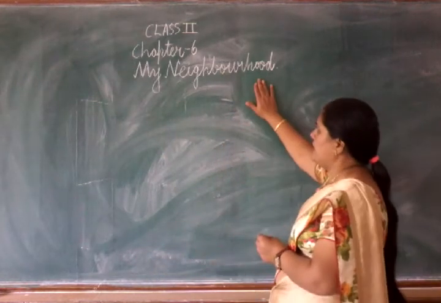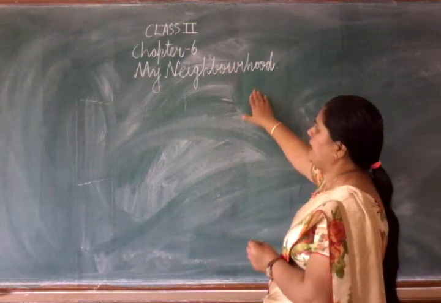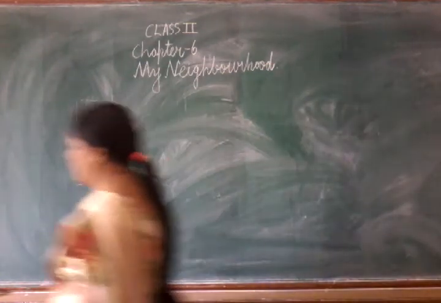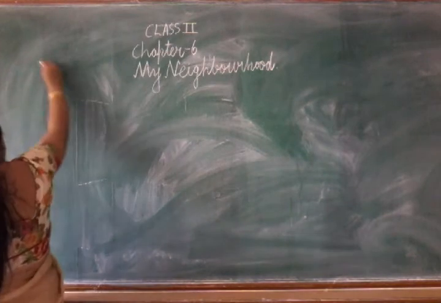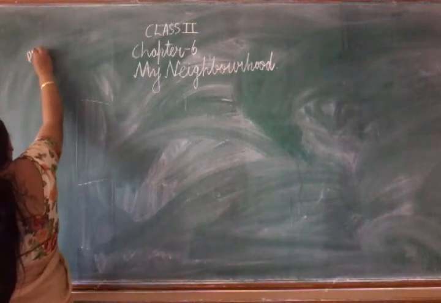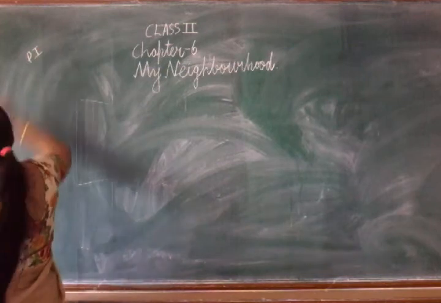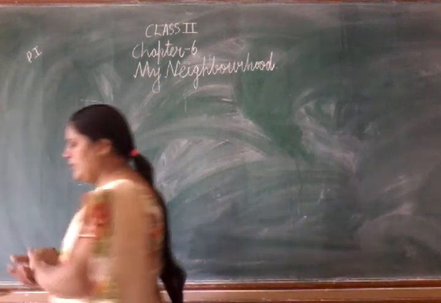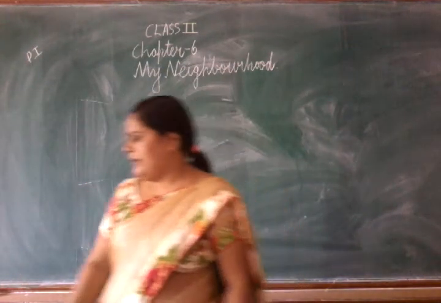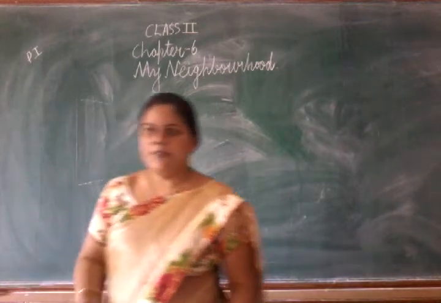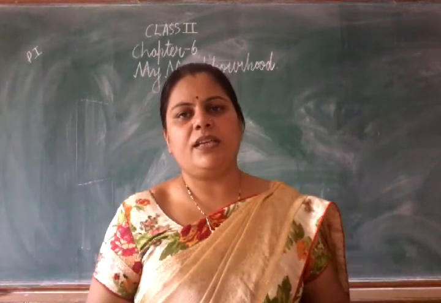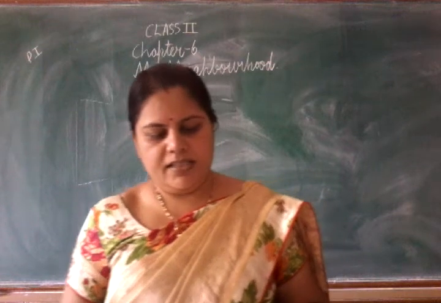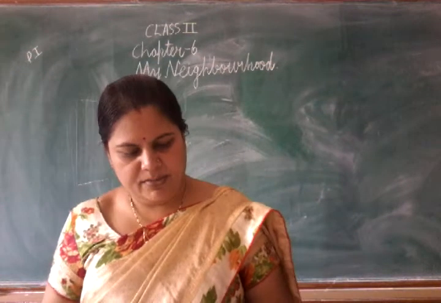We are going to start today chapter number 6, My Neighborhood. This is part number 1. So everybody open your EVS book. Take out chapter number 6 and page number 34. Okay? Take out page number 34.